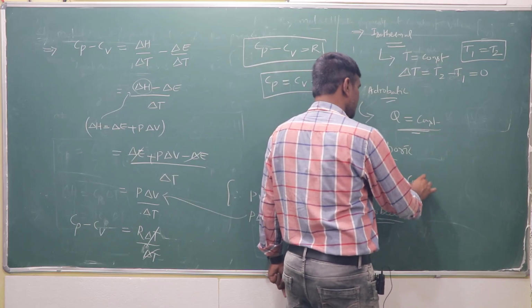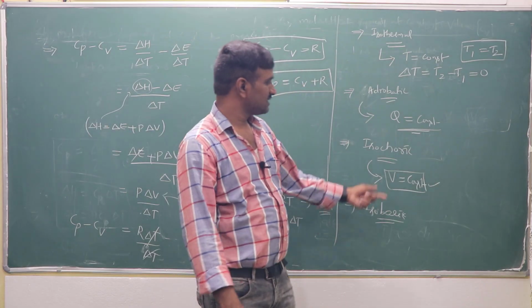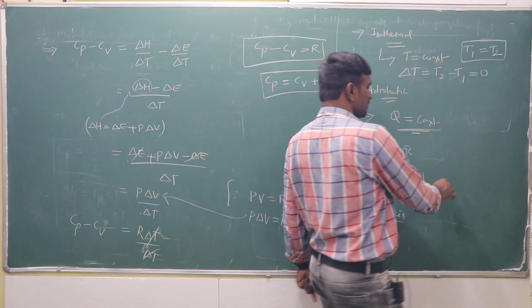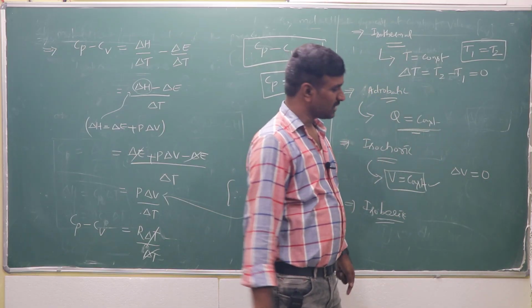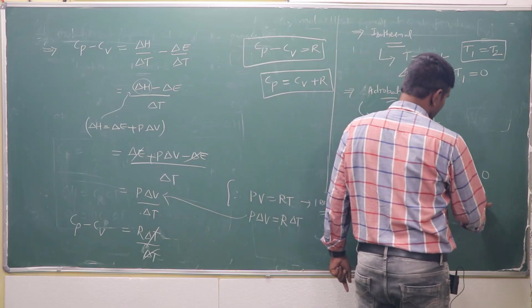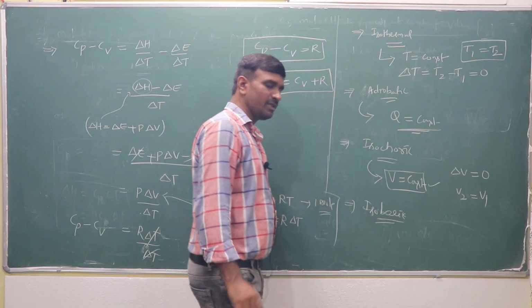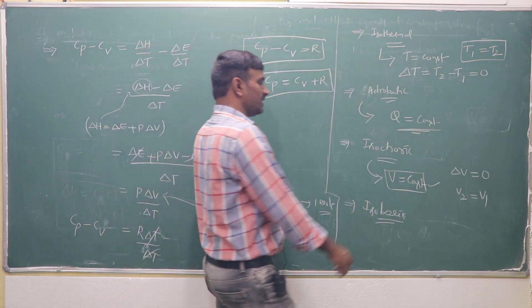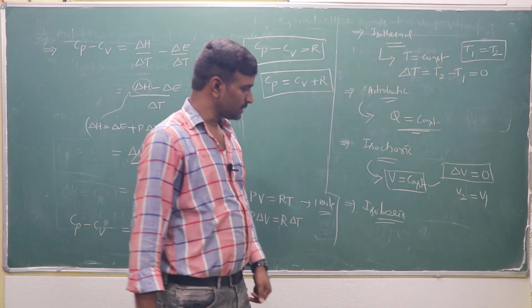Next, isochoric. In the isochoric case, what will happen? The system is maintained at constant volume conditions. That system is called isochoric. Volume is constant, that means the change in volume, delta V, is equal to 0. Delta V is equal to 0 means V2 is equal to V1, or V1 is equal to V2. Then delta V is equal to V2 minus V1, both will be the same, and that value will be 0. In the isochoric process, V is constant, delta V is 0.